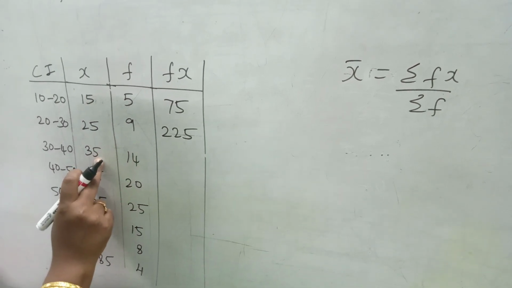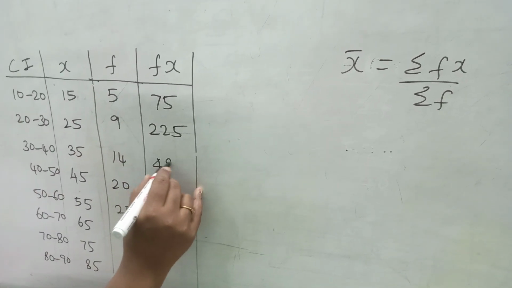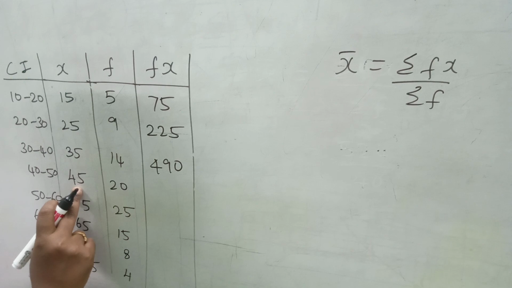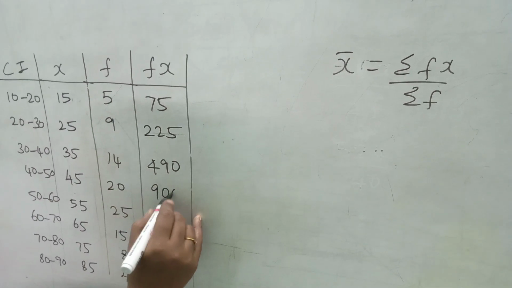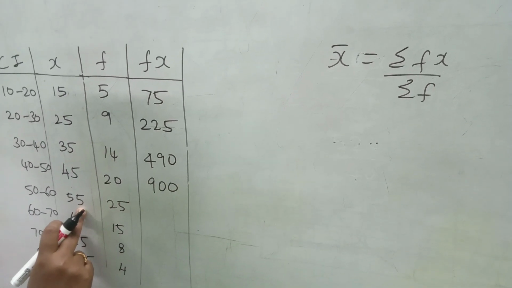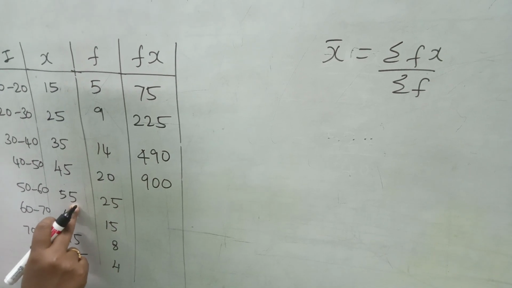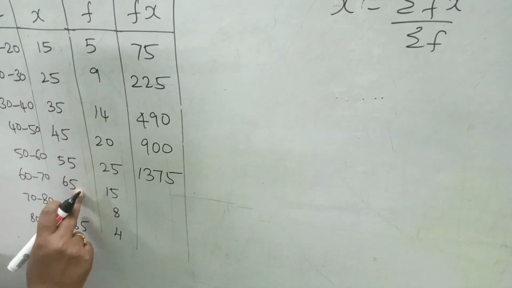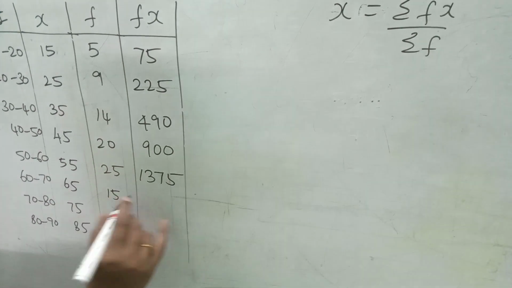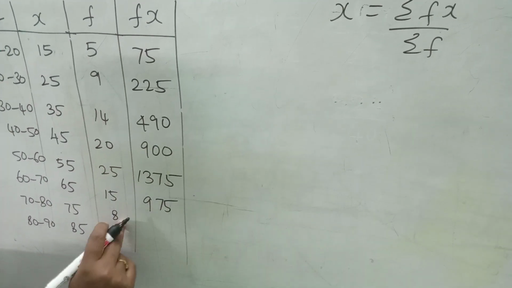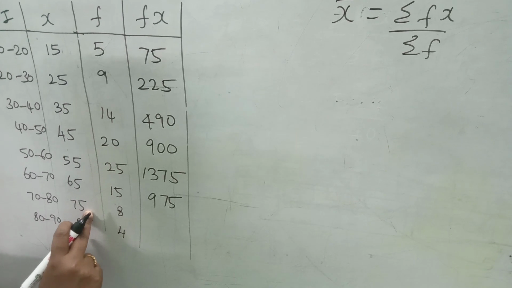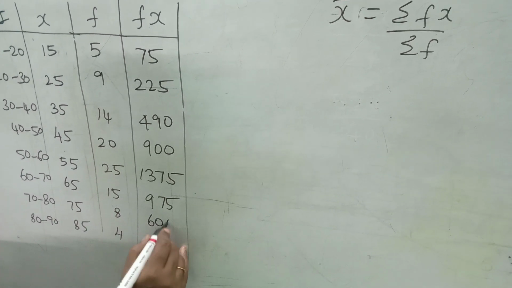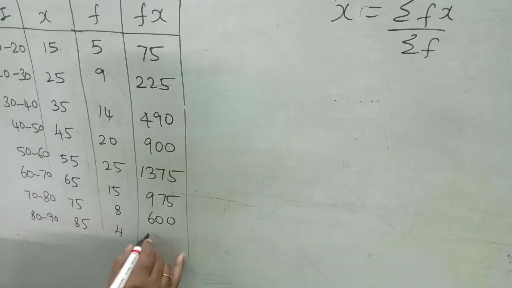14 into 35, that is 490. 20 into 45, that is 900. 25 into 55, that is 1375. 15 into 65, that is 975. 8 into 75, that is 600. 4 into 85, that is 340.